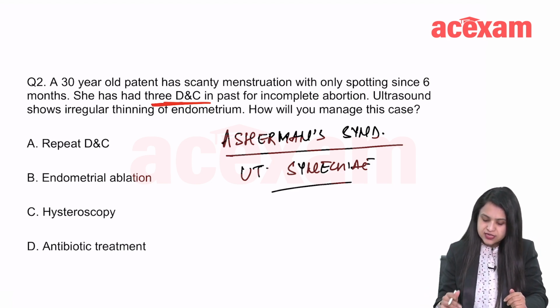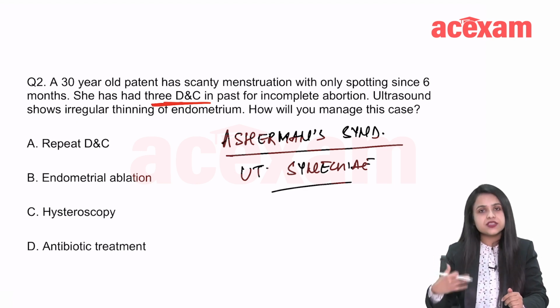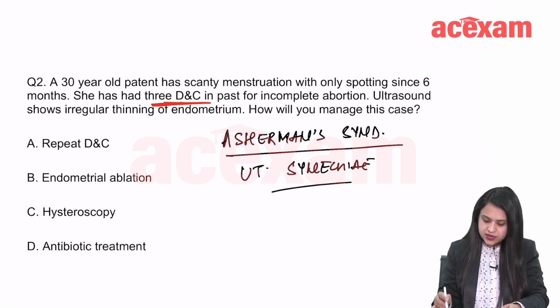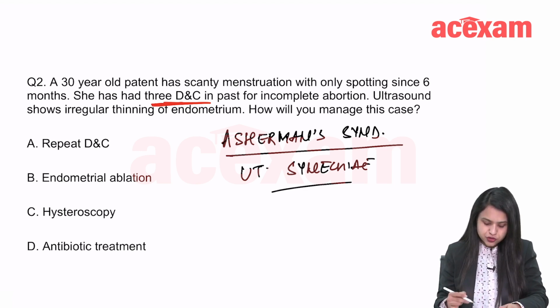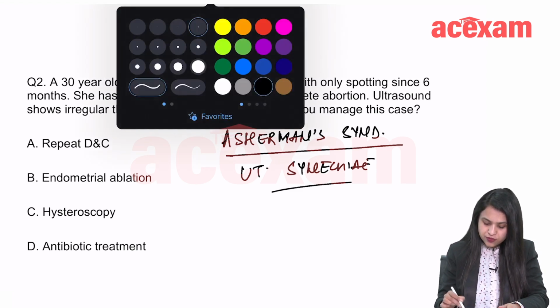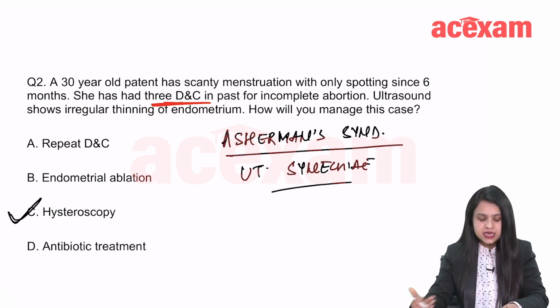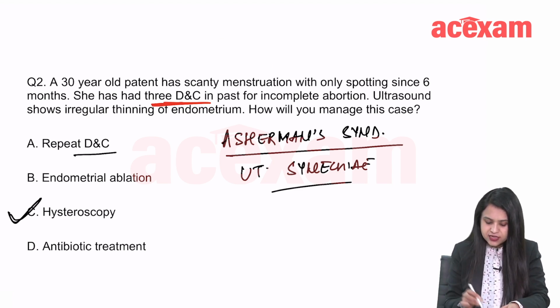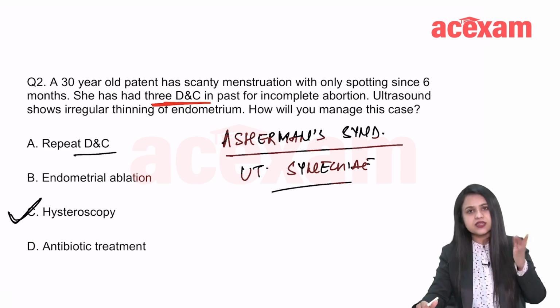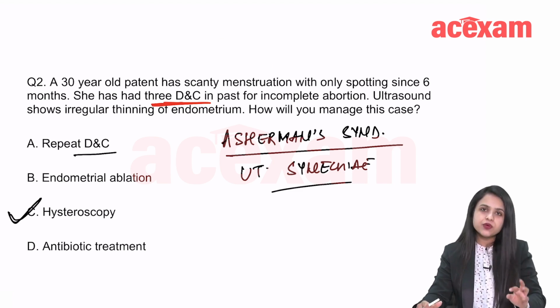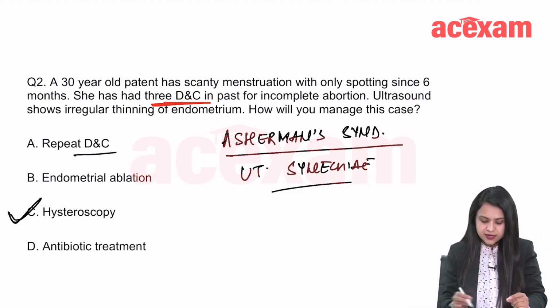How will you manage this case? So basically they are asking you about the management of Asherman syndrome. You do repeat DNC, endometrial ablation, hysteroscopy or antibiotic treatment. The treatment of Asherman syndrome is hysteroscopy, and we will see how. It is not DNC because DNC is leading to it. A random DNC will not help you reach all the synechia.